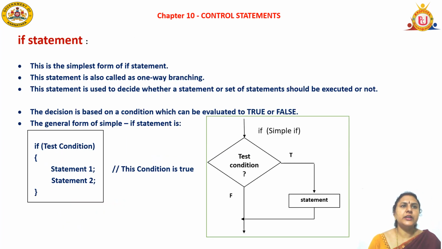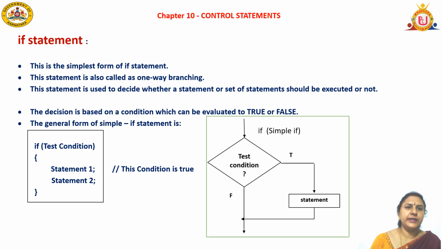The first one is the if statement. It is also called the simplest form of if statement. This statement is also called a one-way branching structure. This statement is used to decide whether a statement or a set of statements should be executed or not. The decision is based on a condition which can be evaluated to true or false.